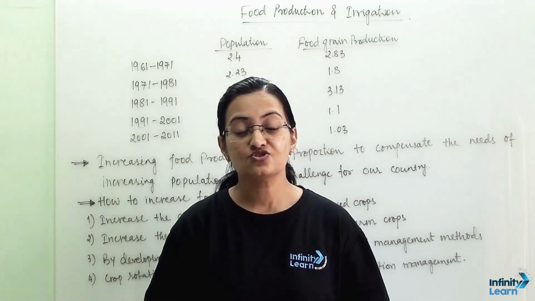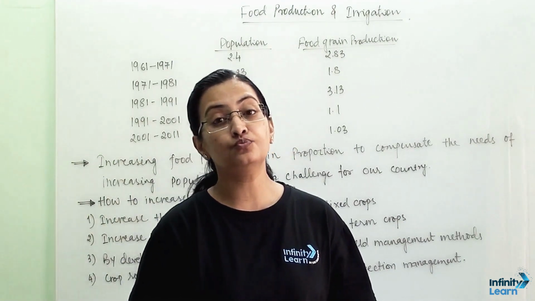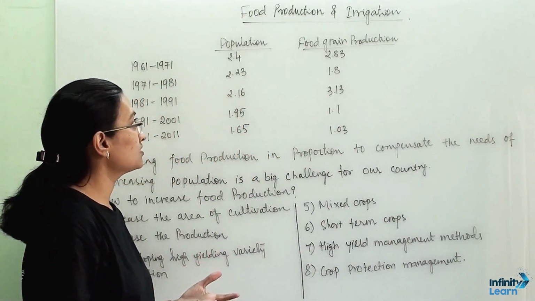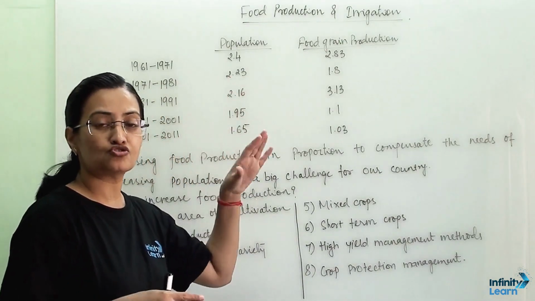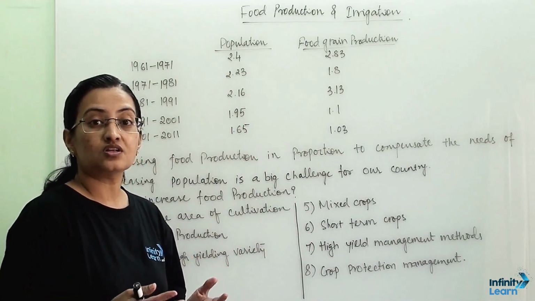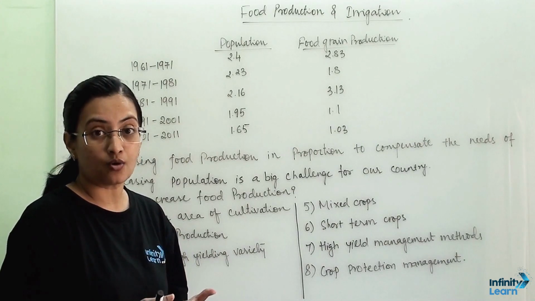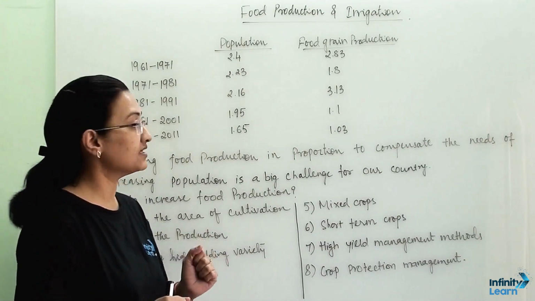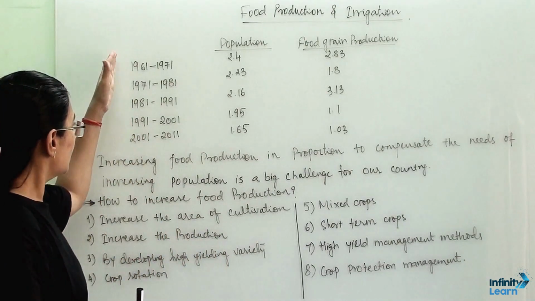Welcome students. Today we are going to learn about food production and irrigation. So let us start our topic with why we are stressing so much on food production, and why we are giving so much importance to the high yielding crop, and thinking that our food production should increase. So let us look at the data.